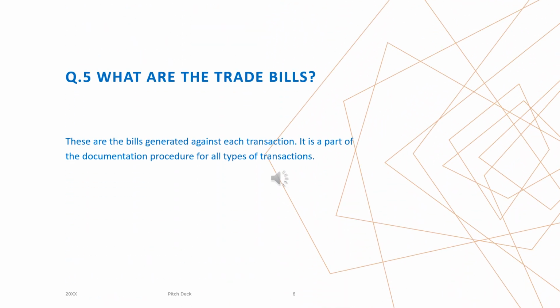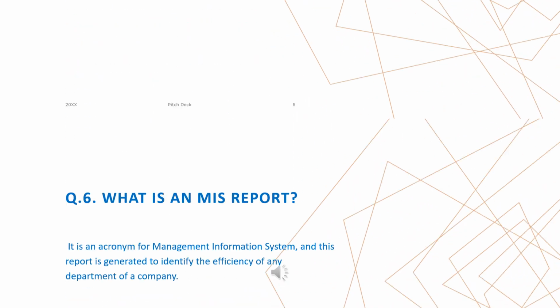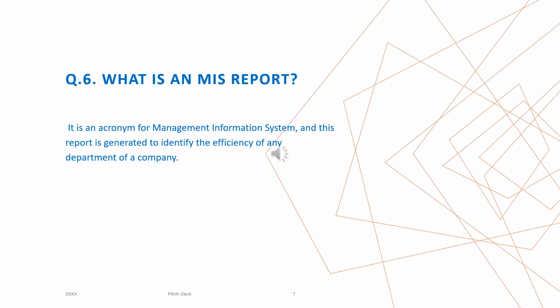What are trade bills? These are the bills generated against each transaction. It is a part of the documentation procedure for all types of transactions. What is an MIS report? It is an acronym for Management Information System, and the report is generated to identify the efficiency of any department of the company.